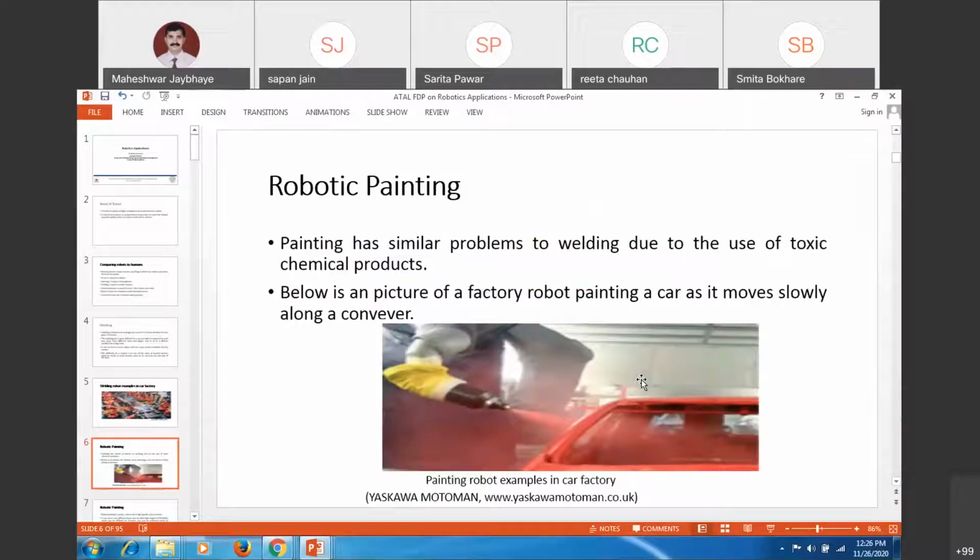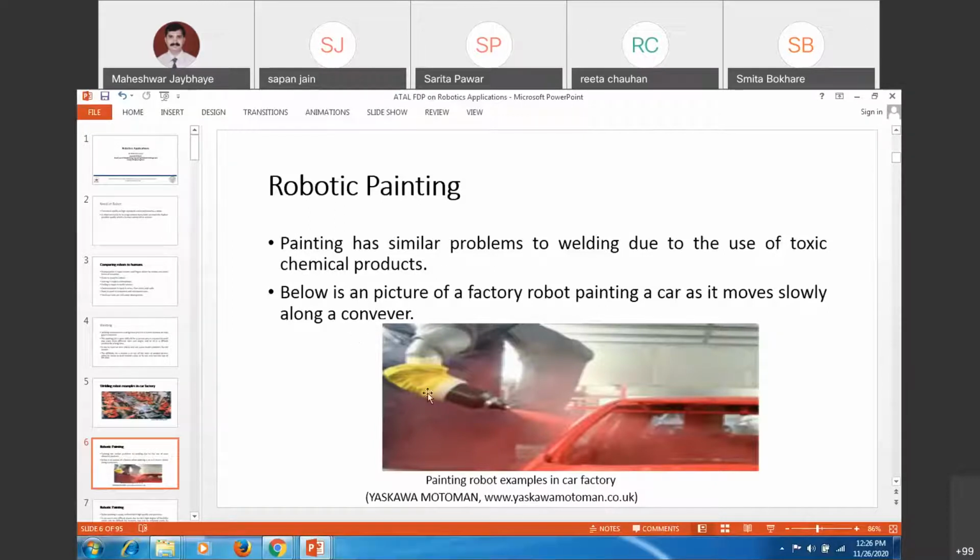Another application is robotic painting. So in painting, you are going to have the spray. So that is also again toxic. Different chemical products are being used as components of those particular paints, which are again harmful.